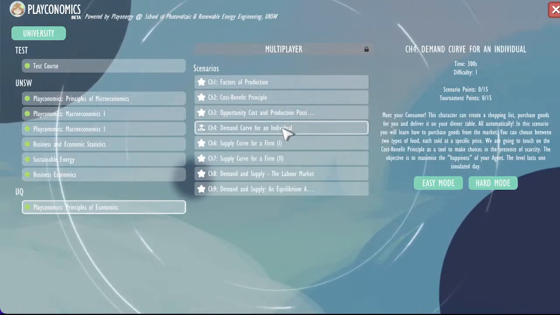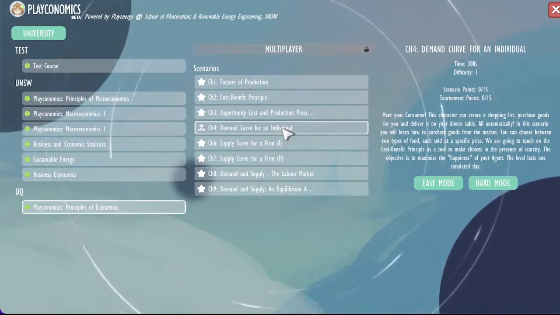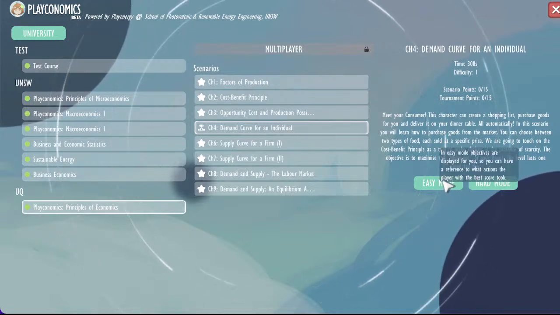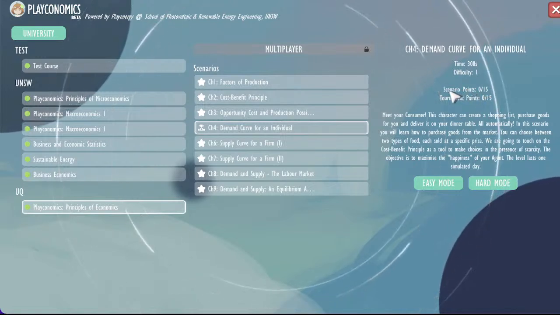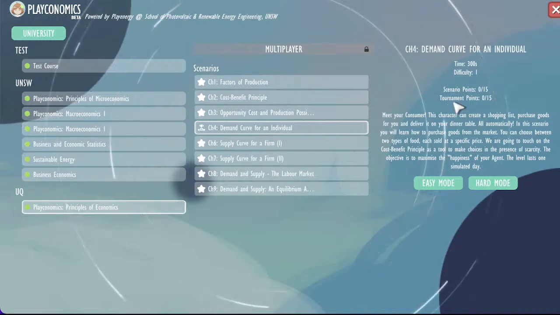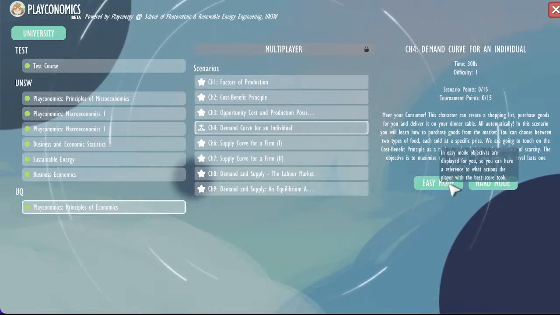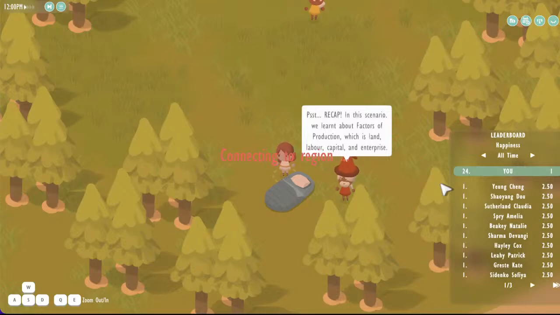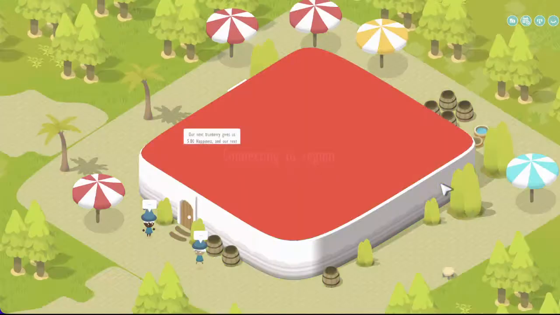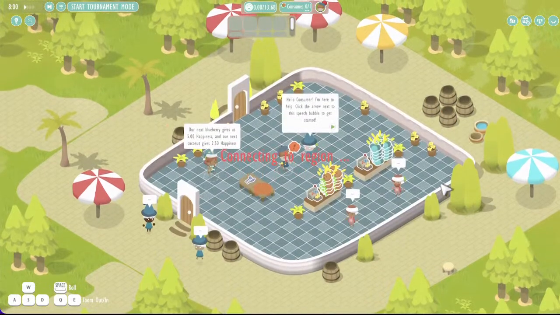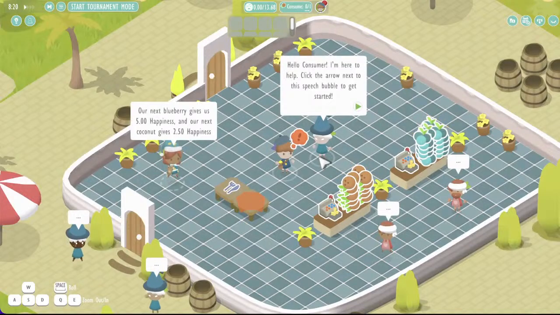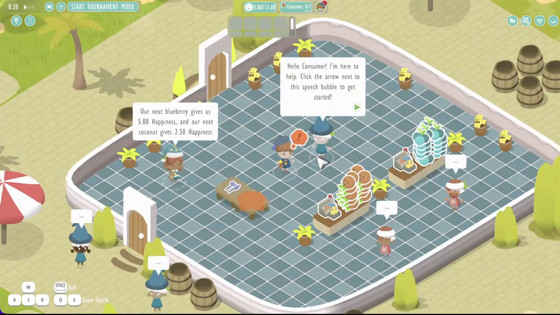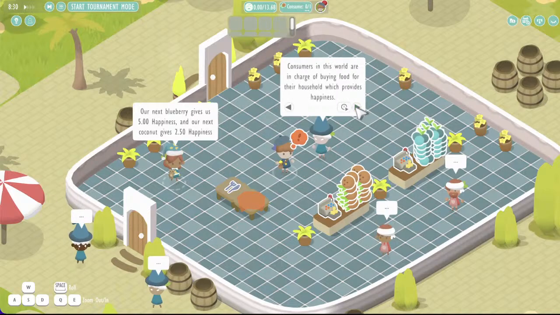I just want to go to this one in particular because, as I said, this is the first tournament scenario. I'm going to go in easy mode. You can see, because this is a tournament scenario, I can make points by playing solo, single player, but I can also make points by playing this in tournament mode. I'm going to just play easy mode because it doesn't matter. And just by clicking on that, I'm going to be teleported to the level itself. I can always zoom in and zoom out if I want in this game. This is a scenario where the wizard here is instructing me how to consume.